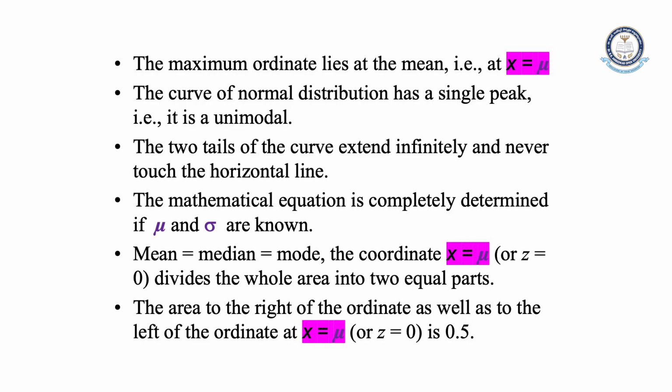A very important property of the normal distribution is mean equal to median equal to mode. When we define the mode, wherever fx is maximum, that x value is the mode. At the same time, the curve is equally divided: wherever the x value divides the curve into two equal parts, that is the median. When we look into the normal curve, these three are equal at x equal to mu only. So mean equals median equals mode for the normal distribution.